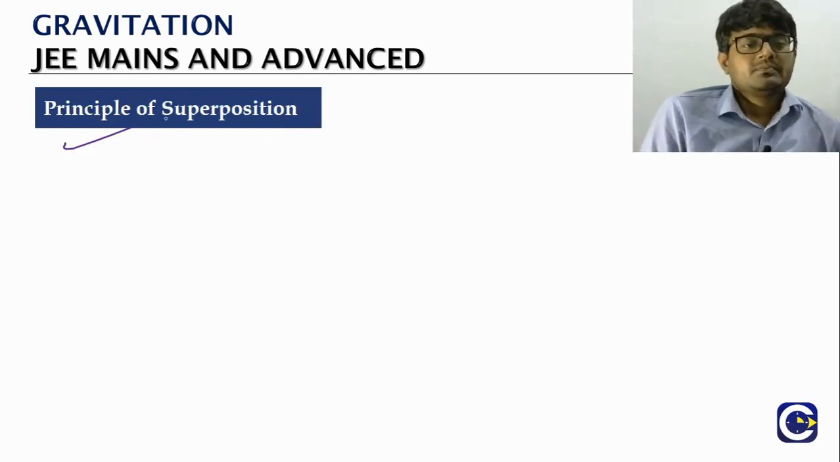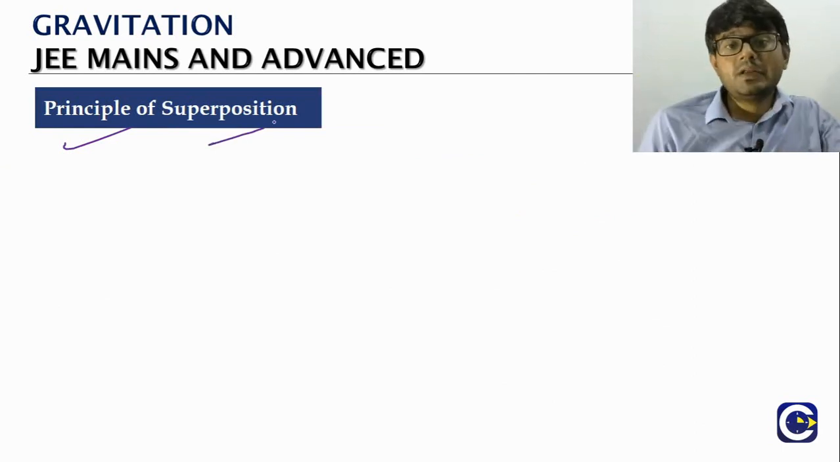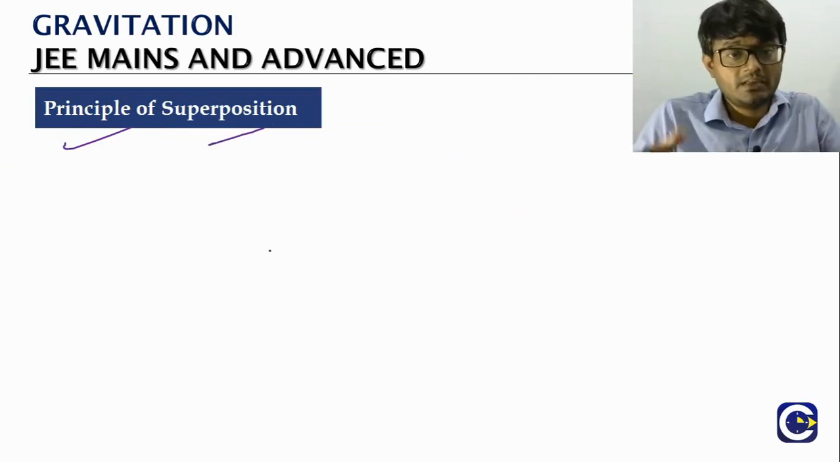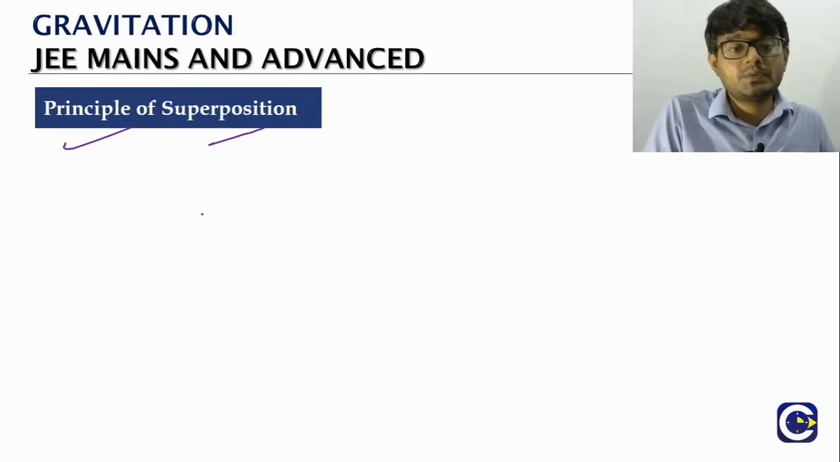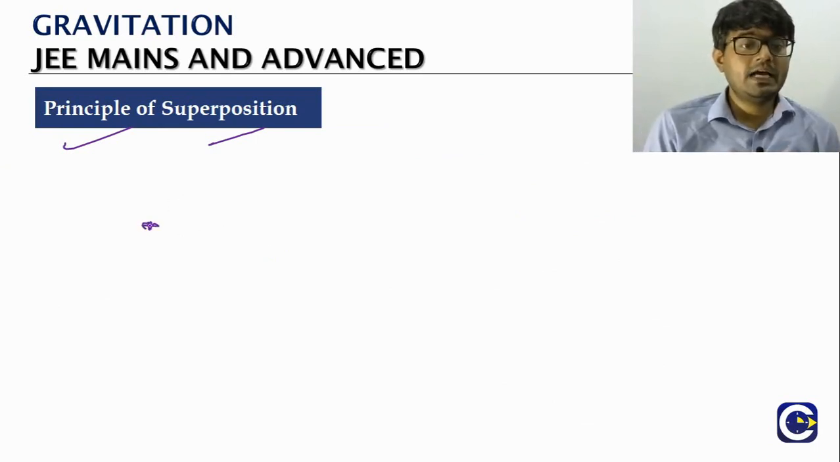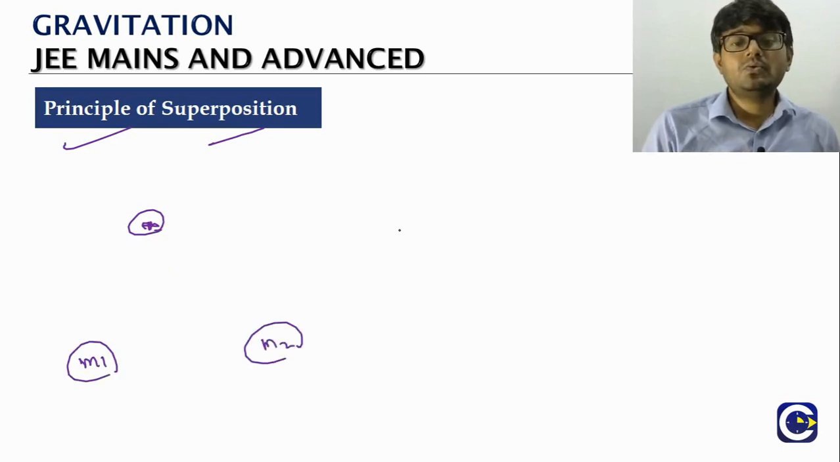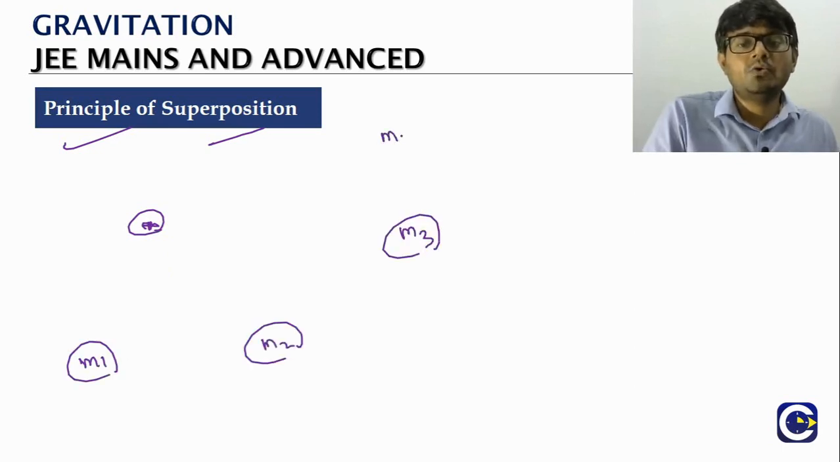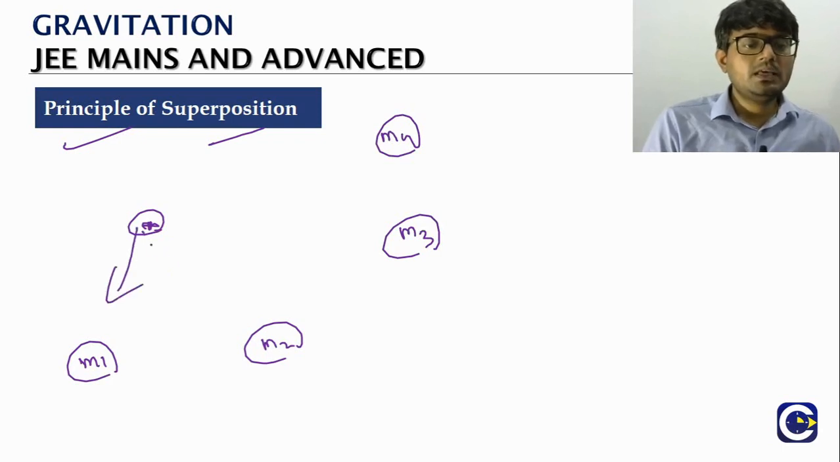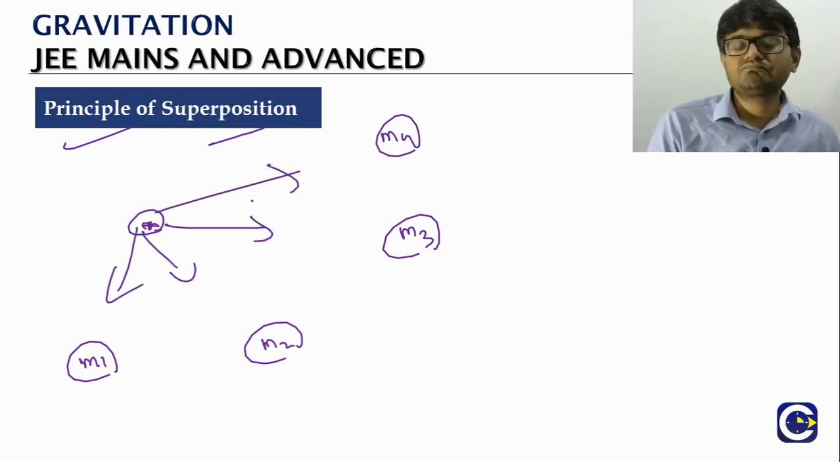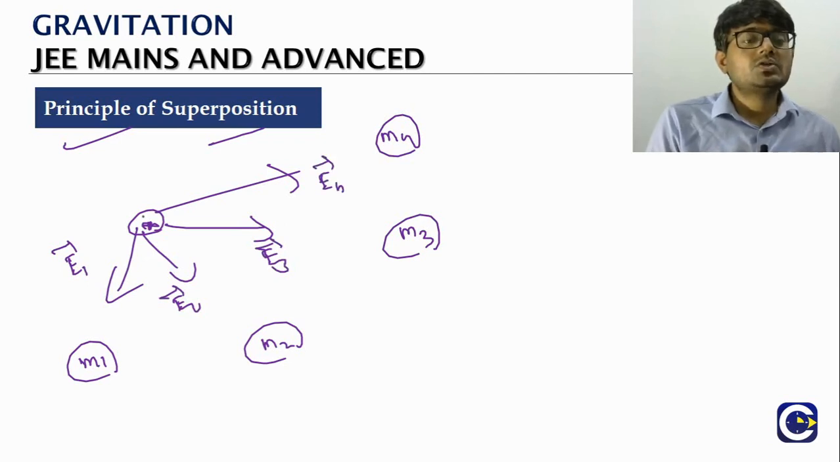And just like the principle of superposition we used in the case of gravitational force, here also we can use the principle of superposition. Let's say we have a location, and surrounding it we have M1, M2, M3, and many more masses. Each of these masses will produce a field. We call them E1 vector, E2, E3, E4. This is a point P or location P.